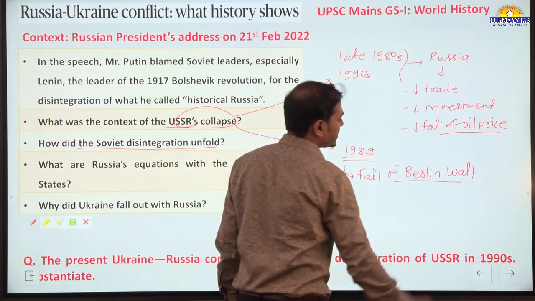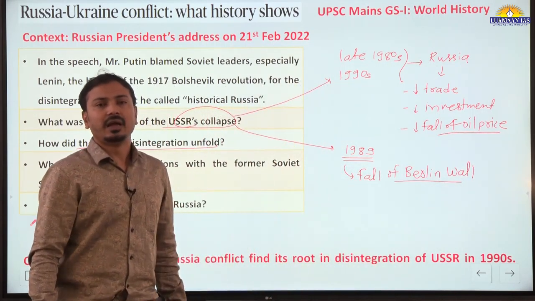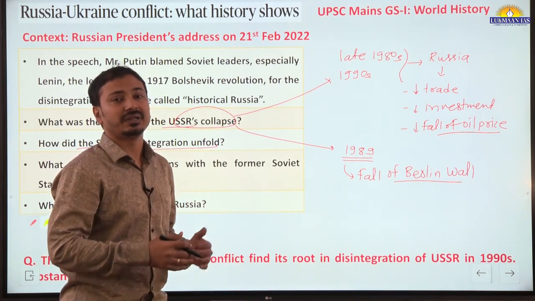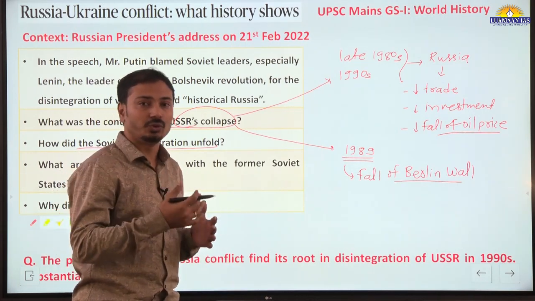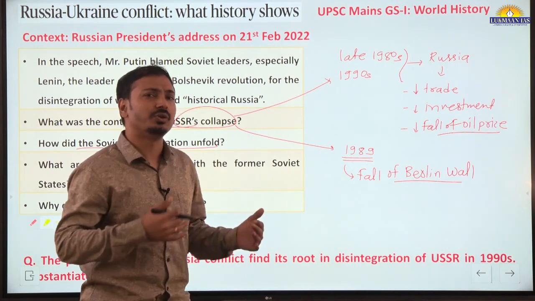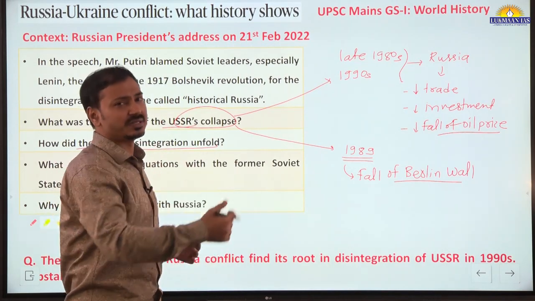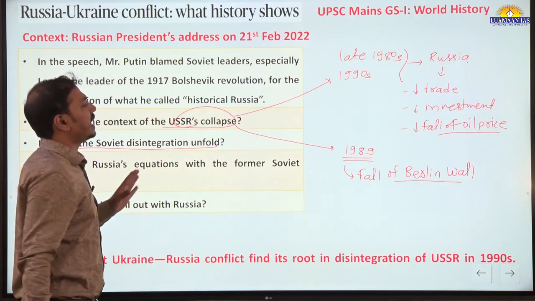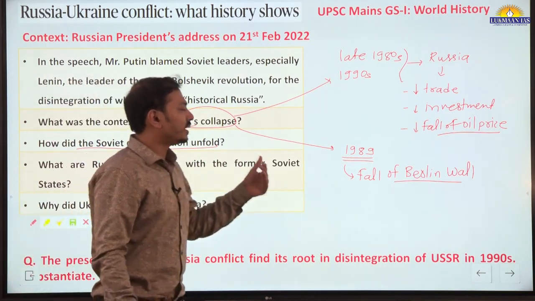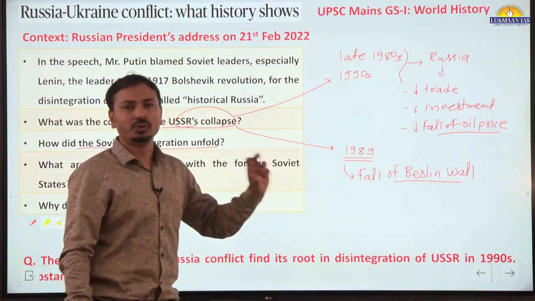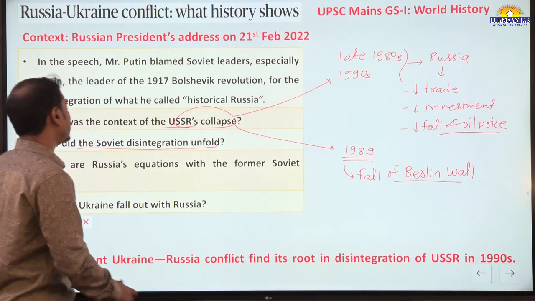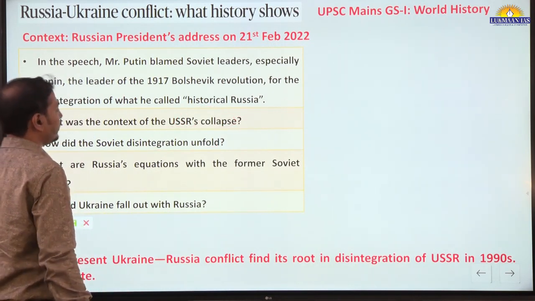So Eastern and Western Germany reunited, and that resulted in the influence of the capitalist philosophy from Western Europe, which was limited to Western Europe, starting to move towards Eastern Europe. This is the context, and whatever developments are happening in Ukraine at present are linked to this collapse. Let's find out how these events unfolded.